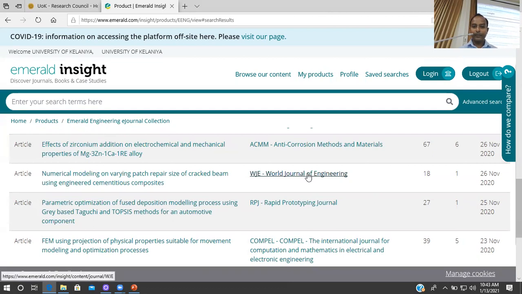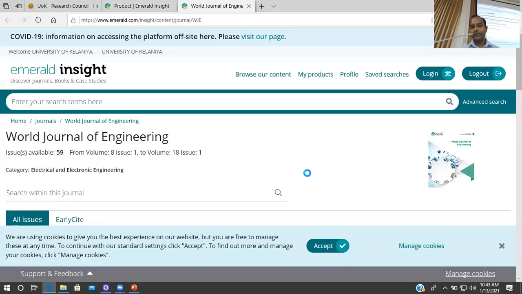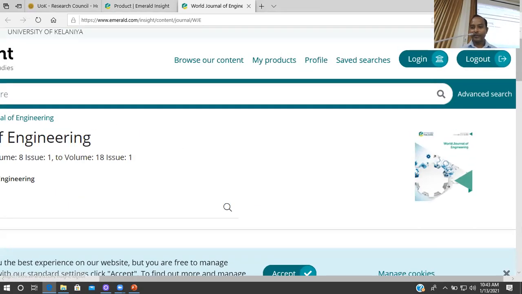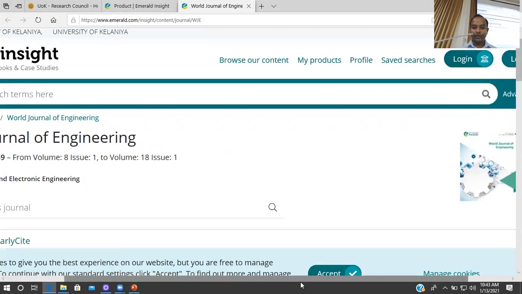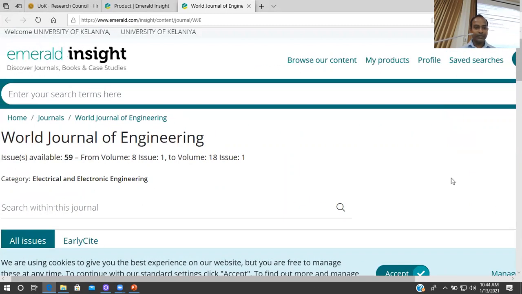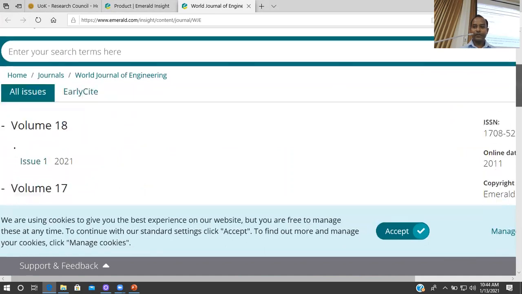And I'm not sure to what extent the content of these journals are related to your particular research interests, but I will just give an idea about the content of these journals. So it is similar.